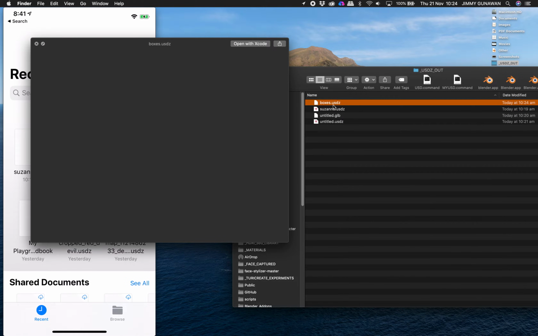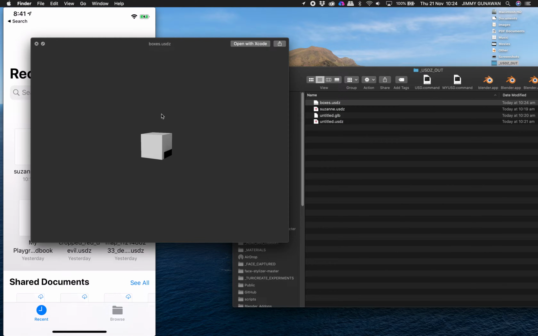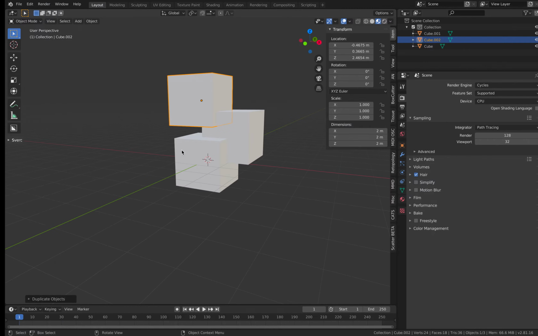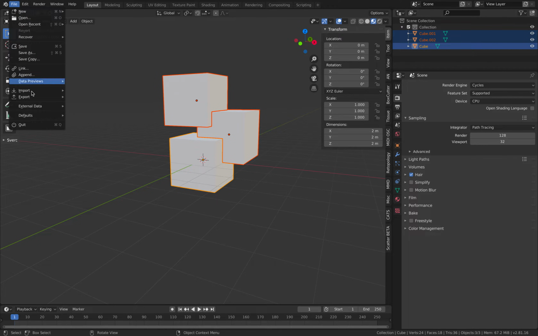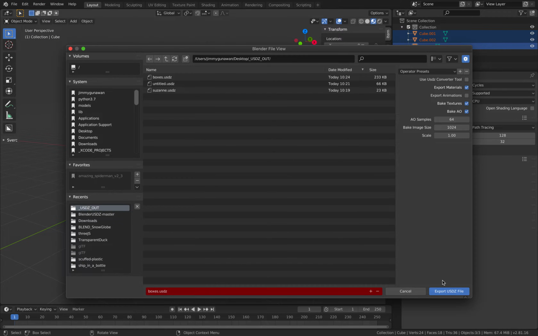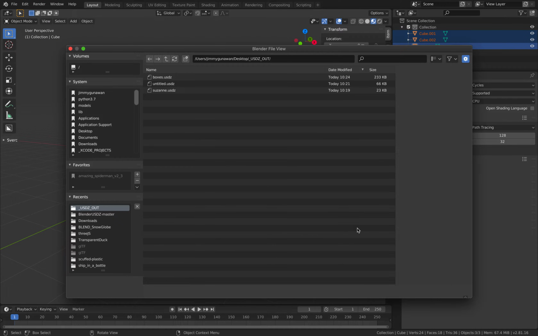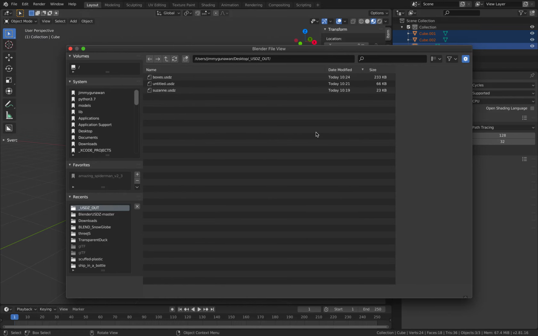Okay, now we should have boxes. Let's preview the boxes. Okay, it is baking something, and it's baking the ambient occlusion, you can see. And apparently it's only exporting the one that I'm selecting. So file, export USDZ. But I really like the bake ambient occlusion options. So it's doing the baking of ambient occlusion.